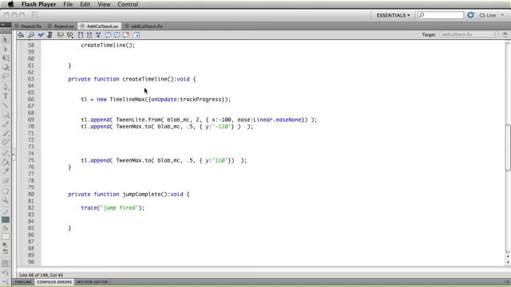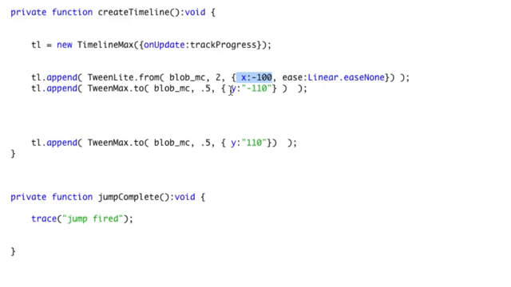So I want to take a look at the code that we have right now, and the starter file that I'm using here is just very basic. We have our timeline set up, and the blob comes in from an x of -100, and he's going to end up right in front of that bush. The next thing that's going to happen is he's going to do a little jump, so his y value is going to change by a relative -110 pixels, which will jump him up in the air. And when that tween's done, we append a tween where he falls down. So right after he jumps up is where I want the action to start.